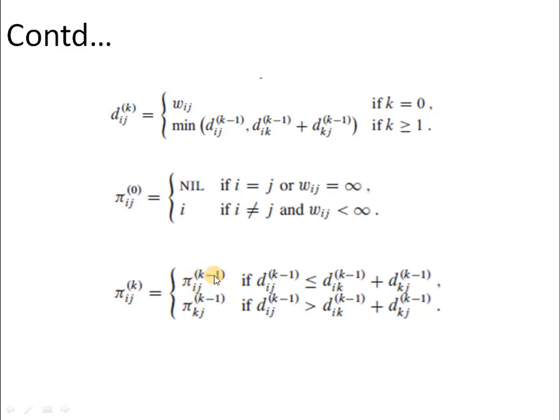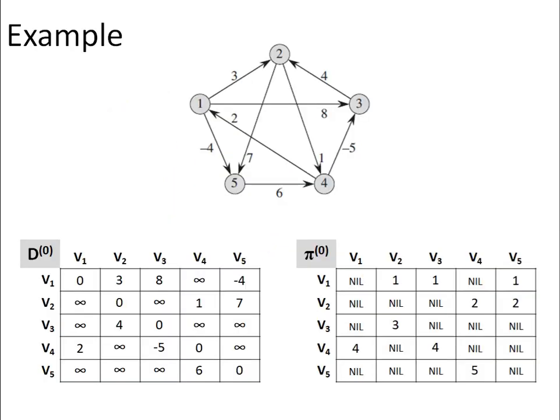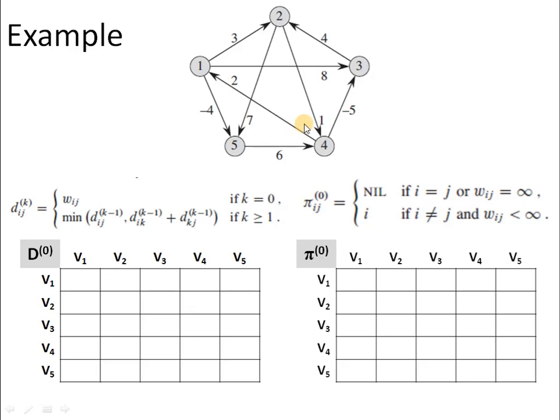So either we will use the same pi ij value or we have to update it to the new path via which we are now reaching the vertex j. So these are the recursive definitions which we have to follow in order to implement the Floyd-Warshall algorithm. As far as the implementation of this algorithm is concerned, whatever process we follow on pen and paper, we have to write the algorithm in that flow only. So we will first discuss the example, and then whatever steps we follow, we will write them in the form of an algorithm. So for this graph, we are going to execute Floyd-Warshall.